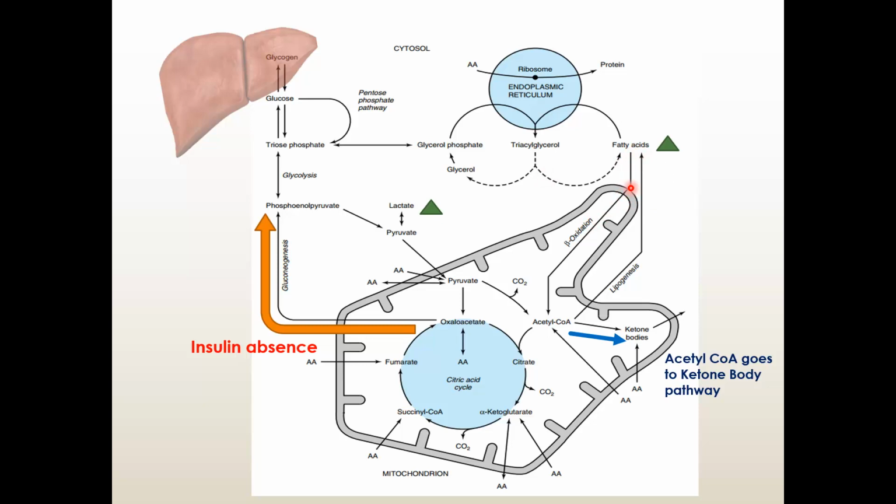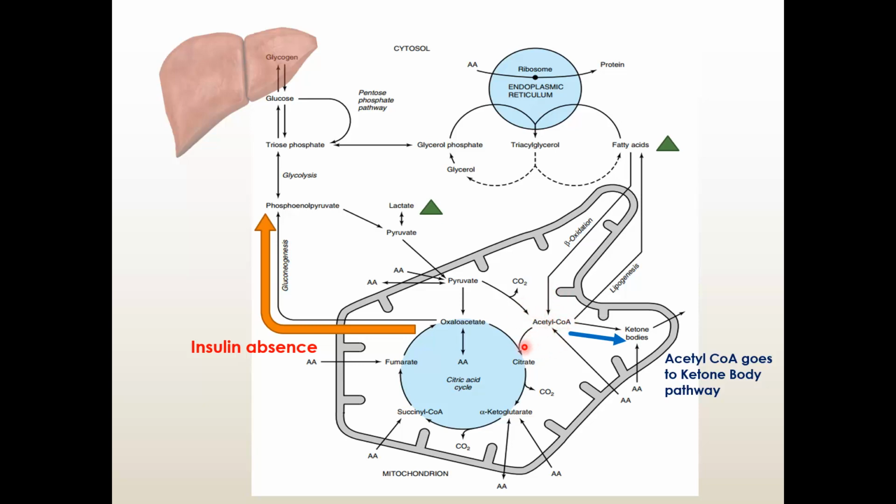The entry of fatty acid into the mitochondria requires an important enzyme, carnitine. This carnitine activity is again increased in presence of high glucagon. So more carnitine will redirect the fatty acid into beta oxidation. Beta oxidation means a very high amount of acetyl CoA will be produced.